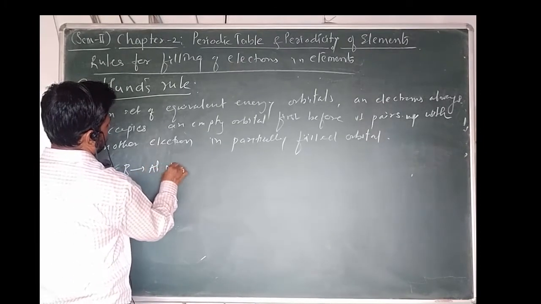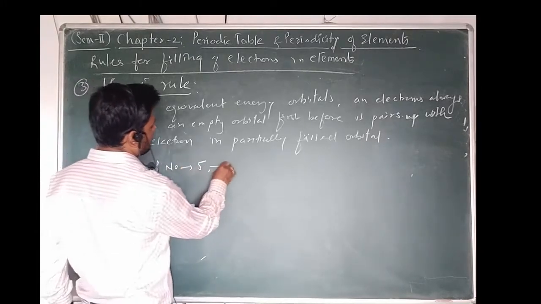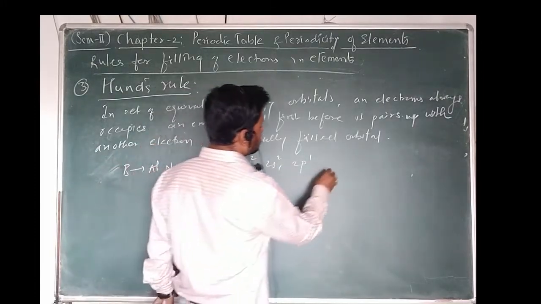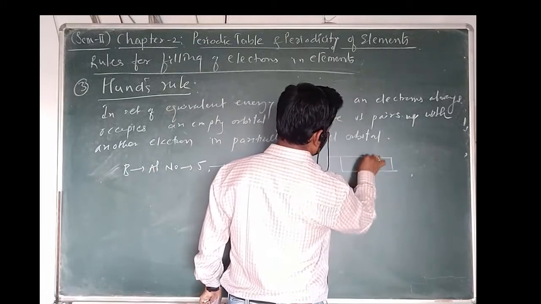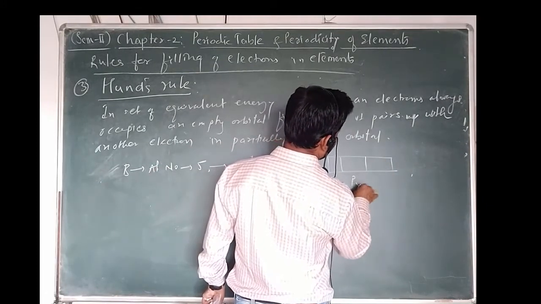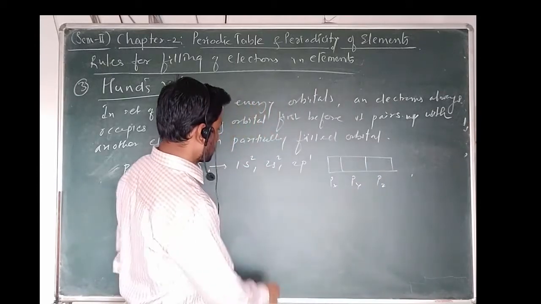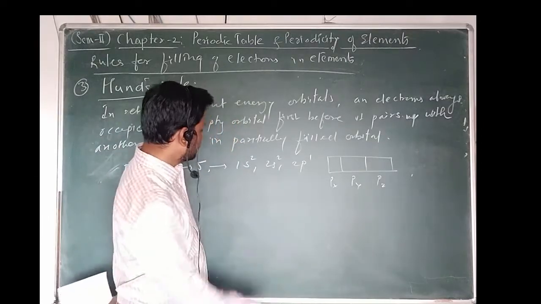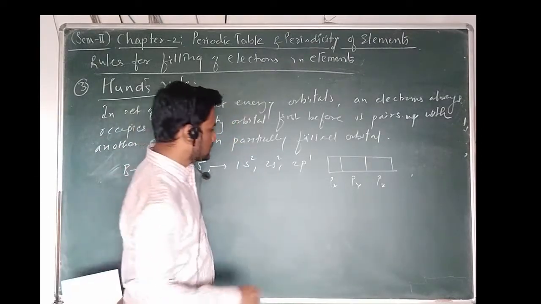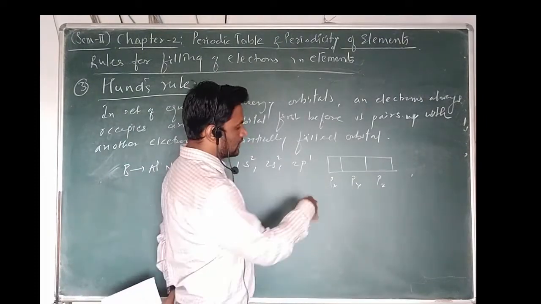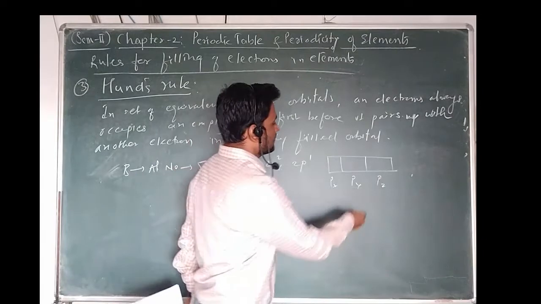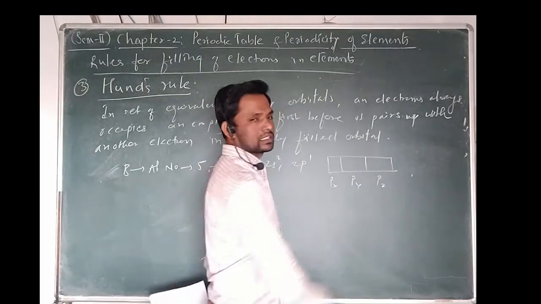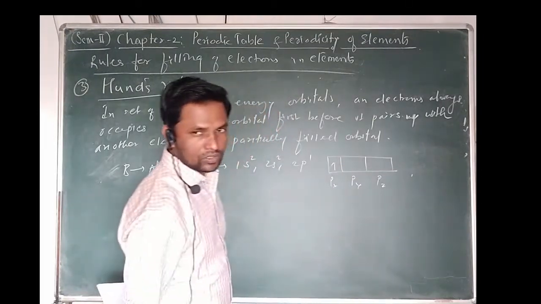atomic number 5. How can it be filled up? 1s2, 2s2 and 2p1. But here in case of the 2p1 we have 3 orbitals, px, py and pz. Here this single unpaired p electron, already the 1s and the 2s both are filled up, so only one electron remains, and it can fill into the px, py or pz. Here all are vacant with the same energy level, so it can be filled into the px orbital.